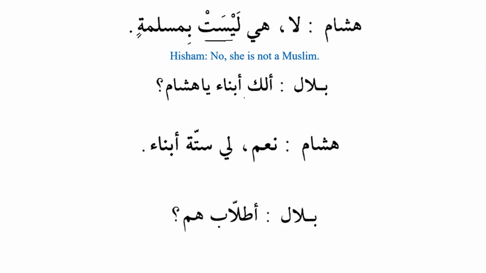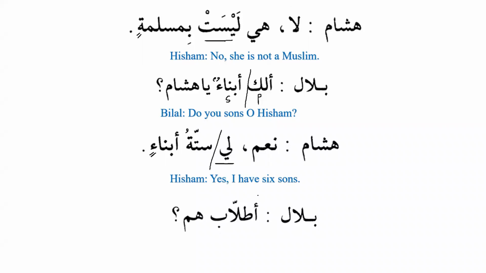Bilalun: alaka abna'un ya Hishamu. Do you have sons, O Hisham? Now you can see that laka is jar majroor, and jar majroor cannot be the subject. It is always the predicate. So this is the predicate, and abnaun is the subject. Do you have sons, oh Hisham? Hishamun: naam, yes. Li sittatu abna'in. I have 6 sons. Now we can see over here that li is jar majroor, and it is at the beginning of the sentence. So it is the predicate, and sittatu abna'in will be the subject. So he says, yes, I have 6 sons.